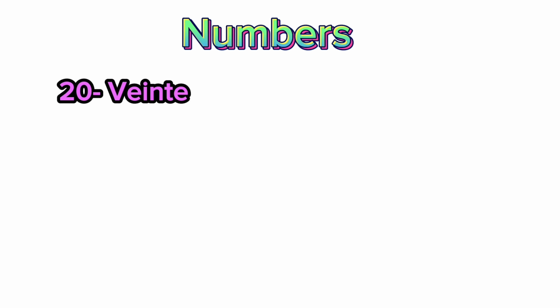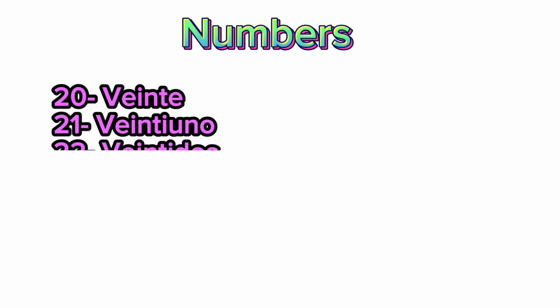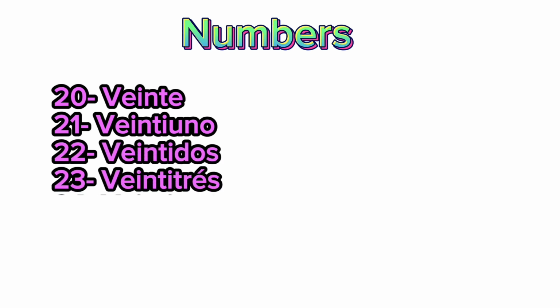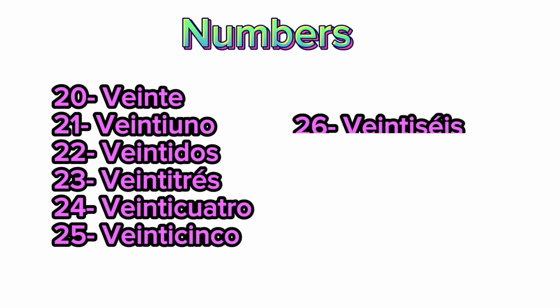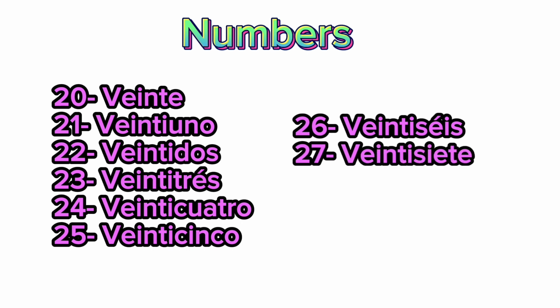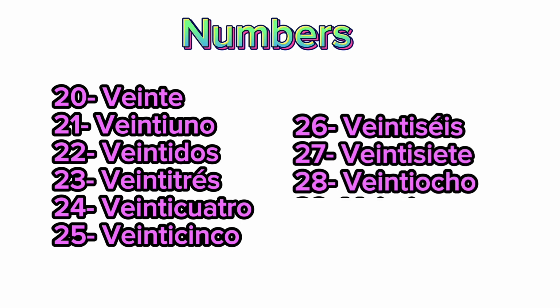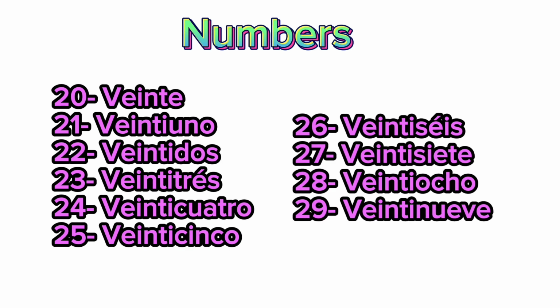Now from here, you have to keep in mind that from 21 to 29, 20 is common, and then the normal numbers 1 to 10. How? 1 to 9, sorry. Let's see. 21, 22, 23, 24, 25, 26, 27, 28 y 29. So it's like that, okay?